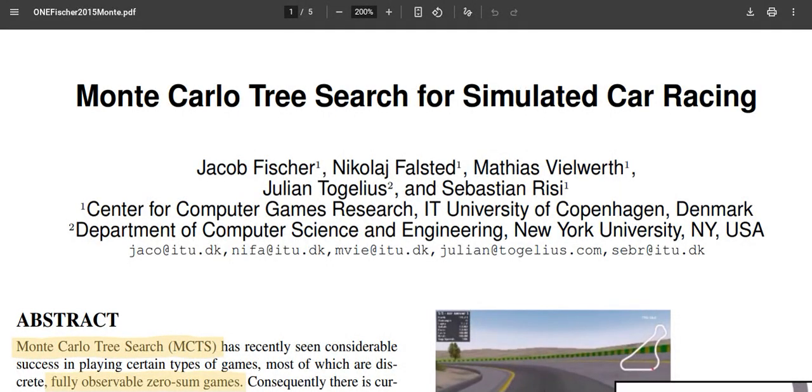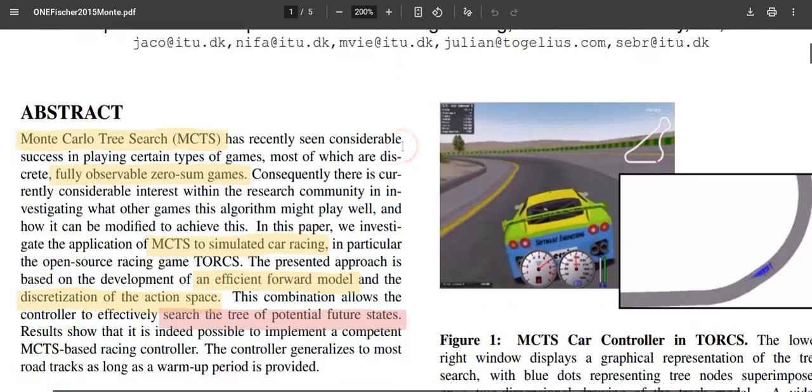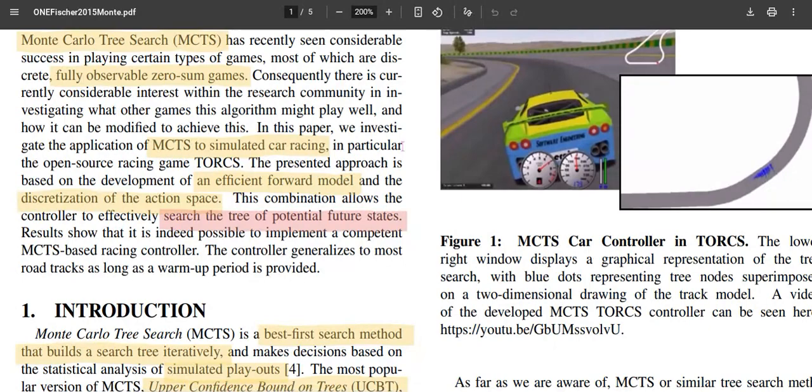Hi all. In this video, we see a paper titled Monte Carlo Tree Search for Simulated Car Racing. So this paper is about MCTS, Monte Carlo Tree Search, applied to simulated car racing in a TORCS environment, where it requires utilizing an efficient forward model and discretization of the action space. The action space here is pedaling, braking, and steering, which will come in the later part of this video.